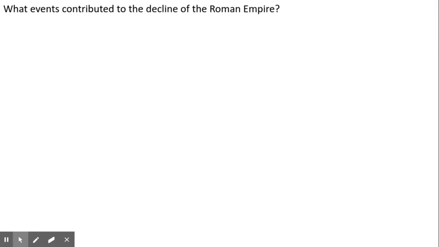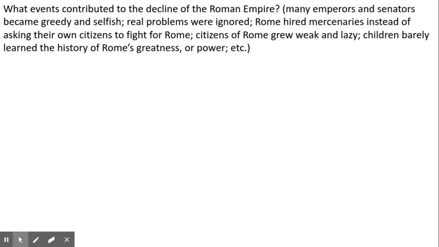What events contributed to the decline of the Roman Empire? Many emperors and senators became greedy and selfish. Real problems were ignored. Rome hired mercenaries instead of asking their own citizens to fight for Rome. Citizens of Rome grew weak and lazy. Children barely learned the history of Rome's greatness or power.